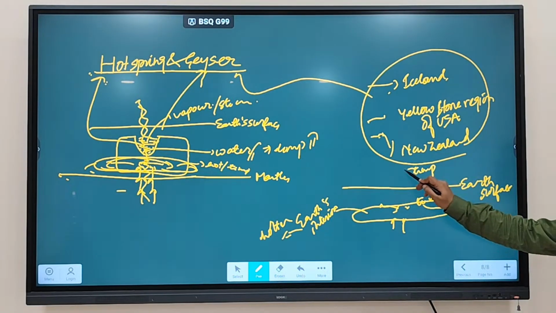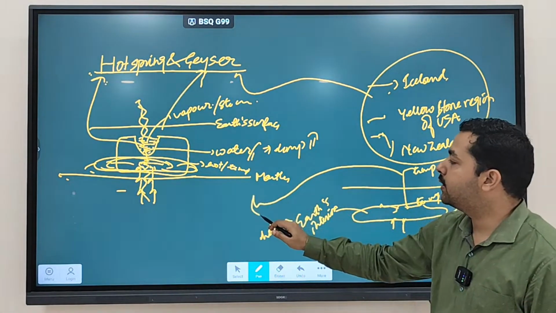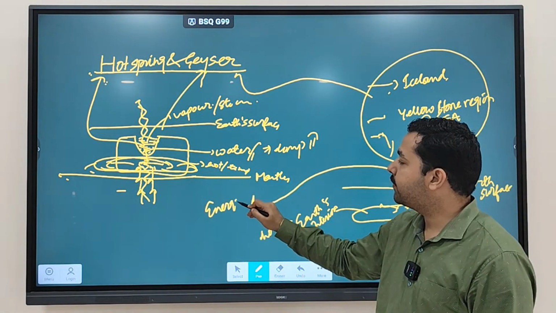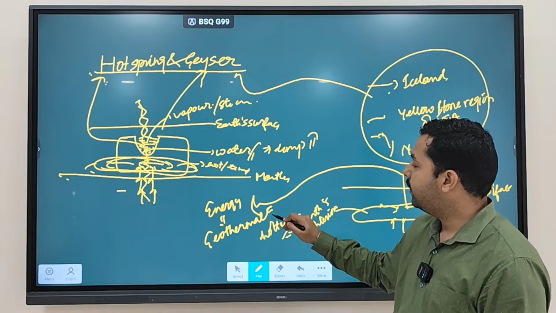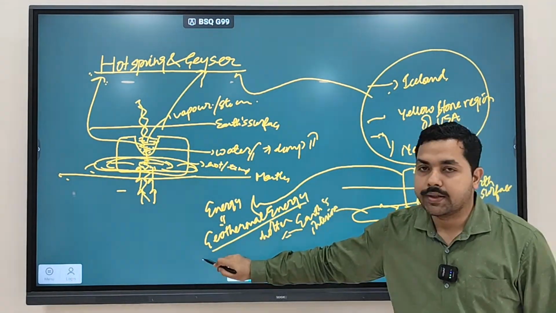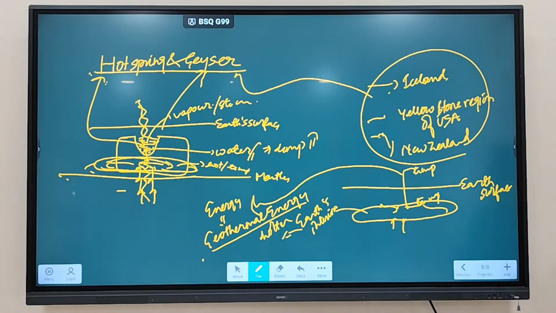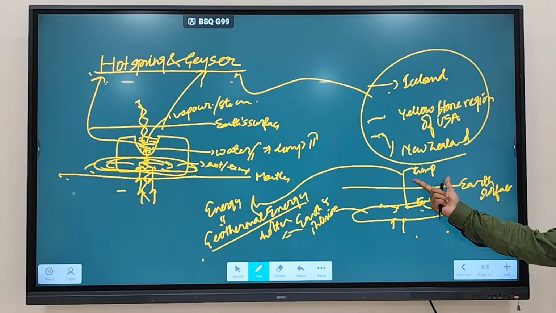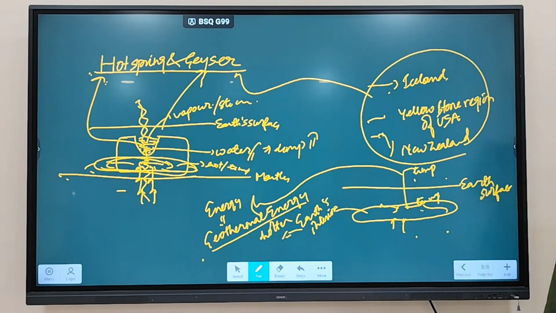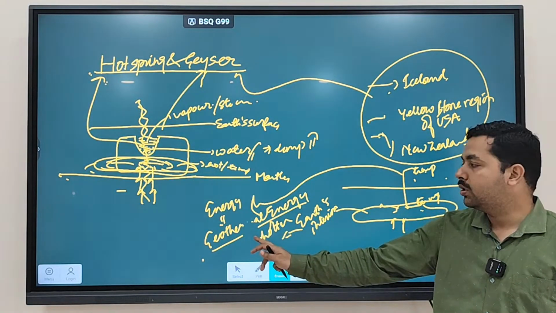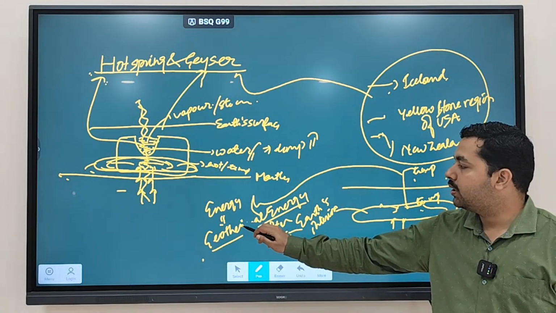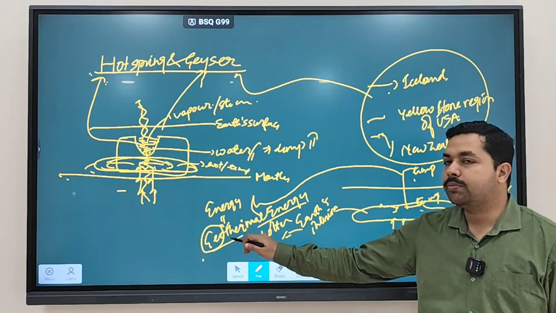Clear? Now, when this temperature difference can be used to generate energy, then such type of energy is referred to as what? Geothermal energy. Clear? So when this temperature difference present between Earth's interior and the surface is used to generate energy, such energy is called geothermal energy. So geo means what? Earth. Thermal means what? Temperature.